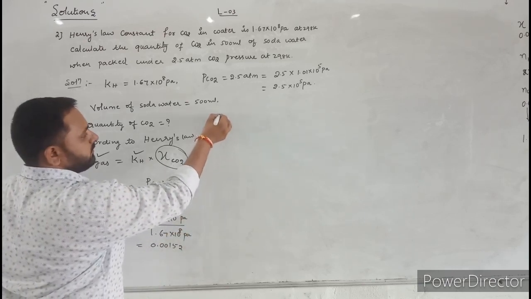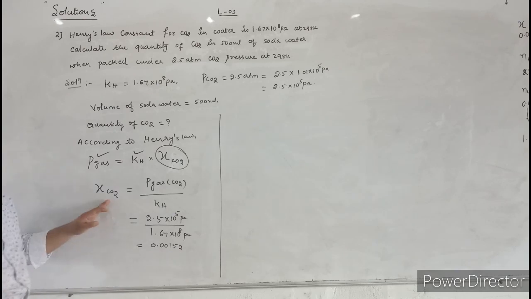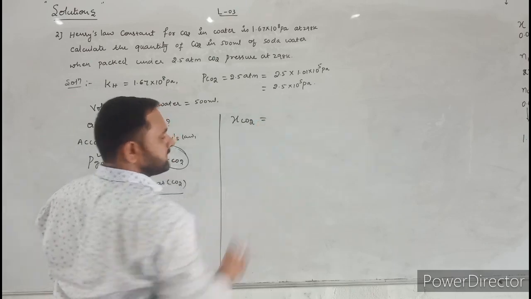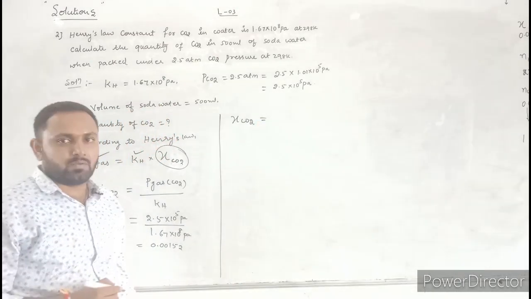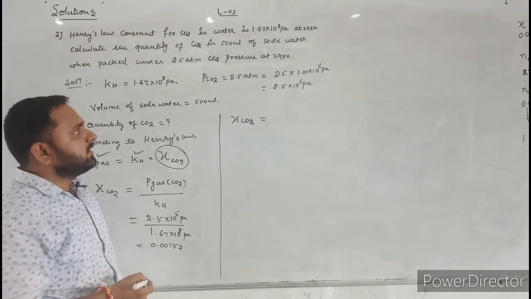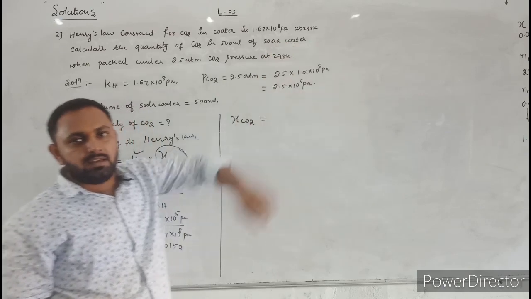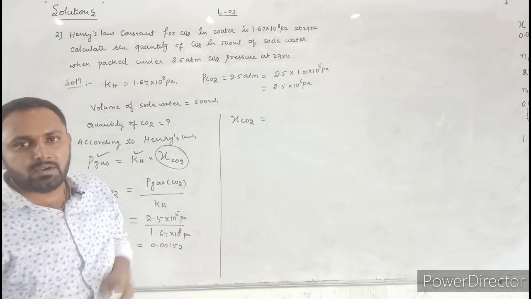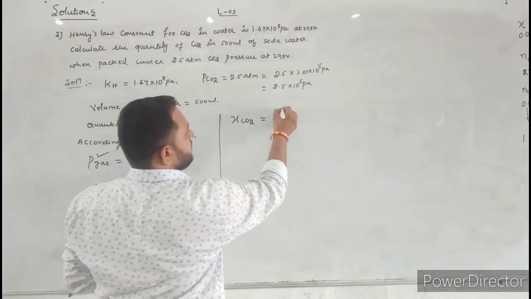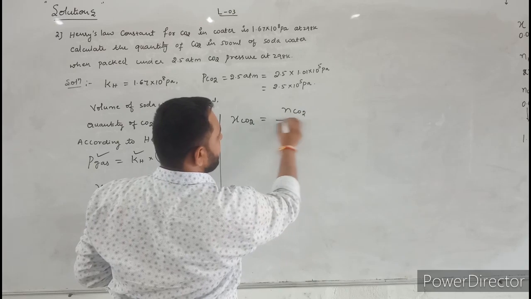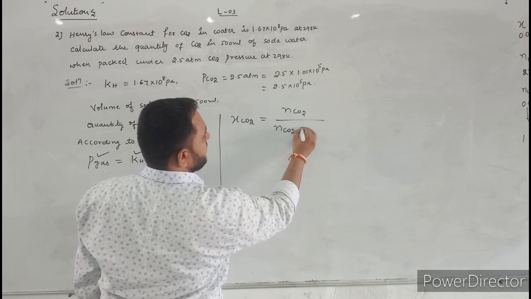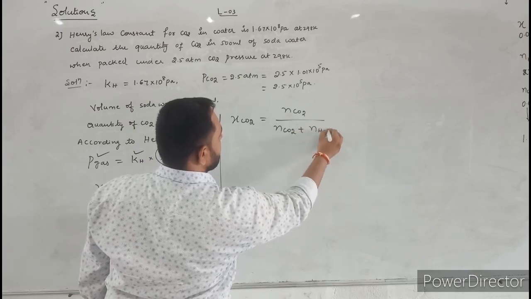Next, let us write a formula to calculate mole fraction of carbon dioxide. Here, what is the formula? The mole fraction of carbon dioxide is equal to number of moles of carbon dioxide divided by total number of moles. Here, in soda water, how many components are there? Two components. One is carbon dioxide, the other one is what? Water. Now let us write number of moles of carbon dioxide divided by total number of moles. That means we have to add number of moles of carbon dioxide plus number of moles of water.